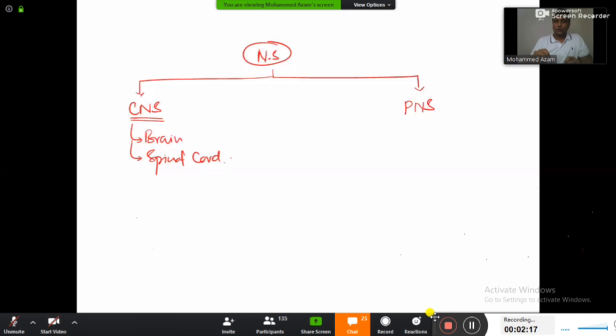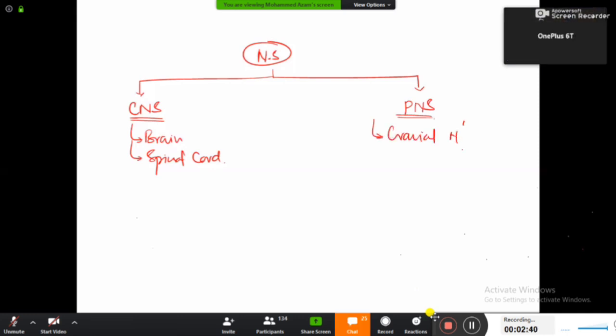Why have they kept the name like central nervous system, brain and spinal cord? Now from the brain, a few nerves are going to begin, and those nerves go to the periphery of the body. Therefore, these nerves are known as the cranial nerves. The nerves which begin from the brain are nothing but your cranial nerves, and they go to the periphery of the body. That is why they are kept under the peripheral nervous system.